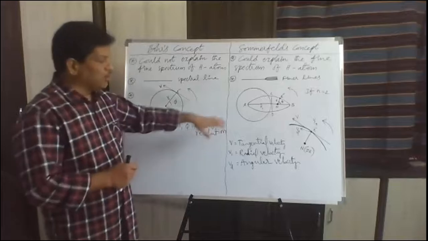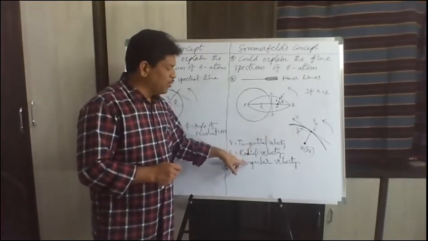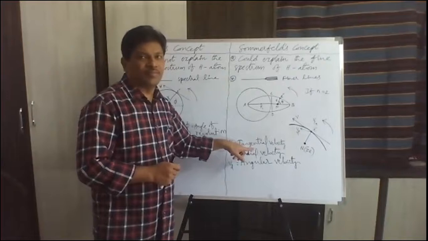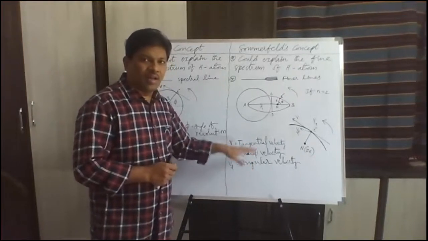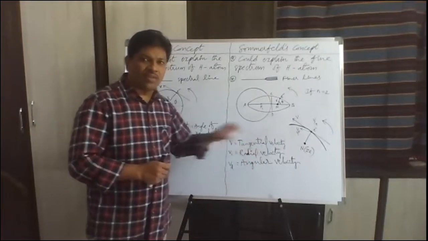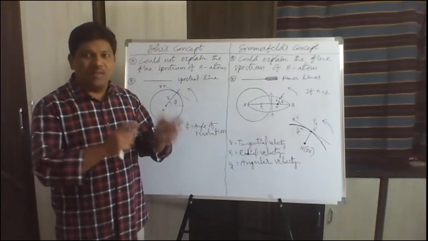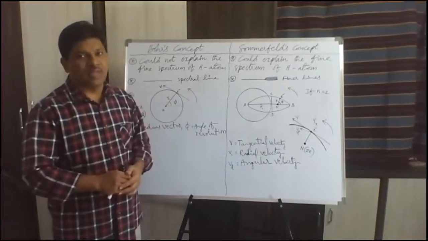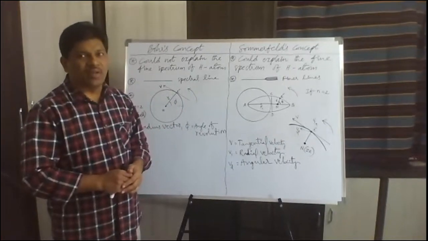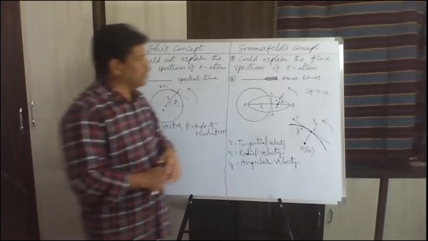And Sommerfeld's concept also says that the angular momentum and radial momentum, both the momenta of electron, are integral multiples of h upon 2 pi. Same thing he has said, but he has changed the types of constants. The integers are changed here.